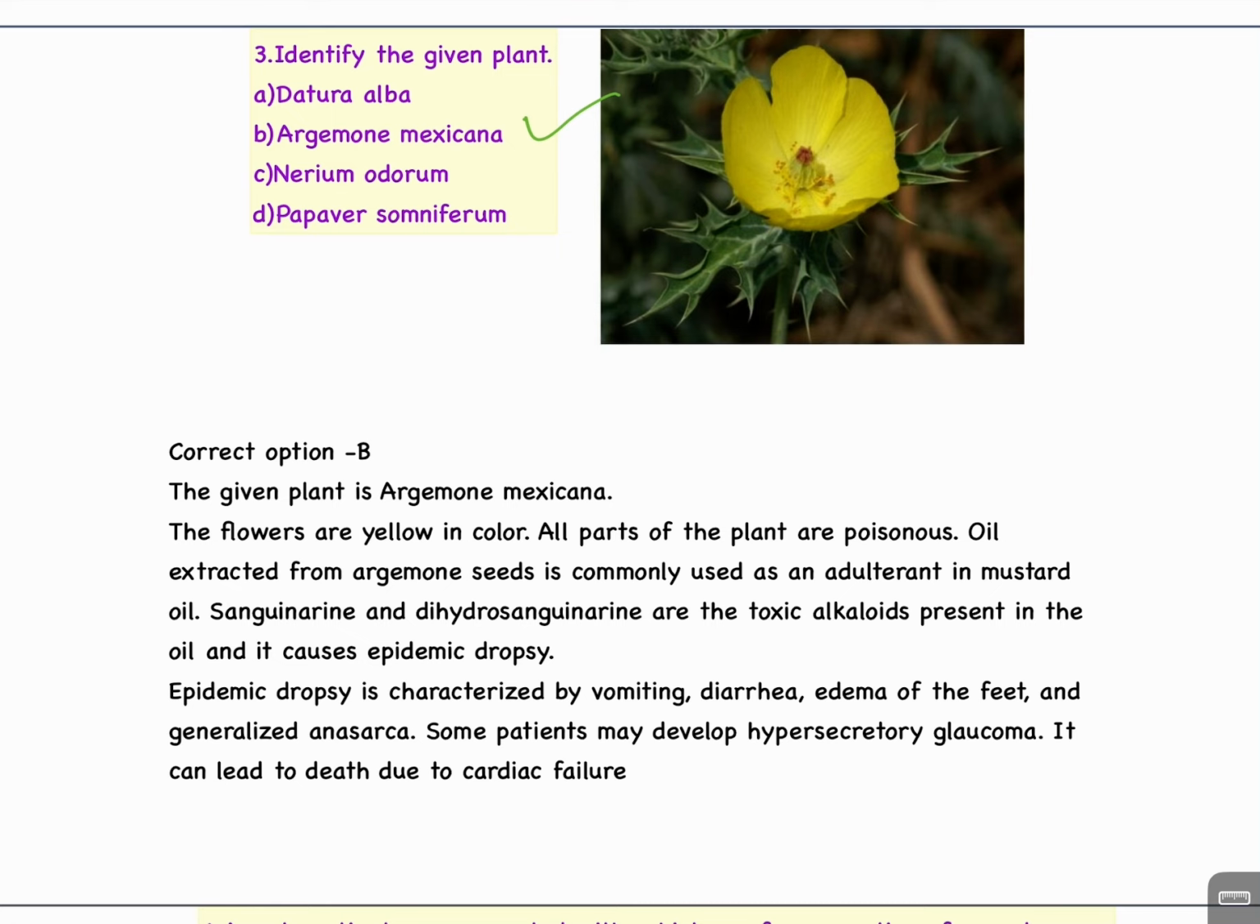Sanguinarine and dihydrosanguinarine are the toxic alkaloids present in the oil, and it causes epidemic dropsy. Epidemic dropsy is characterized by vomiting, diarrhea, edema of the feet, and generalized anasarca. Some patients may develop hypersecretory glaucoma. It can cause death due to cardiac failure.